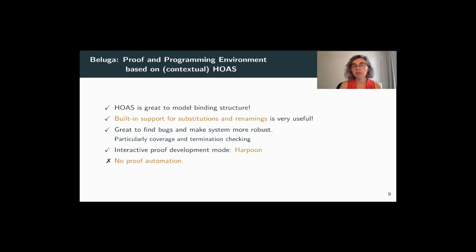And over the last year, we also implemented an interactive proof development mode, Harpoon, to make it easier to develop such proofs in general. But there's no proof automation.